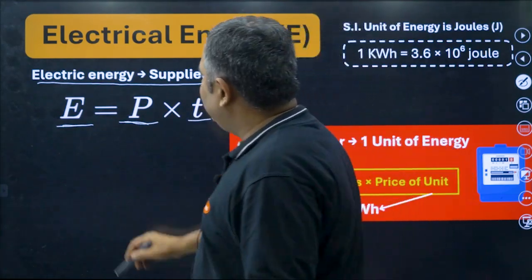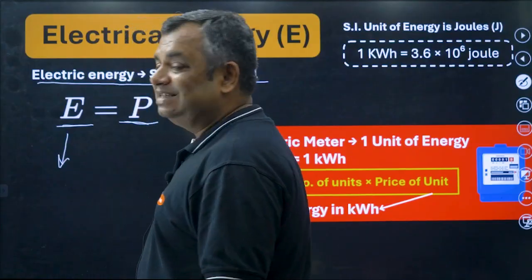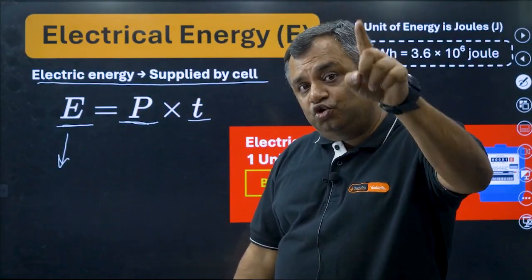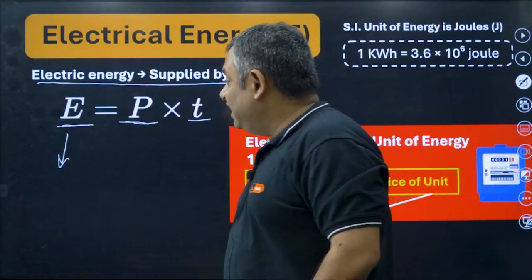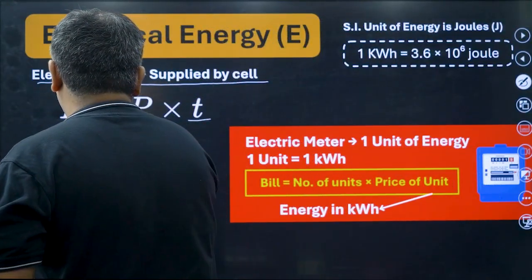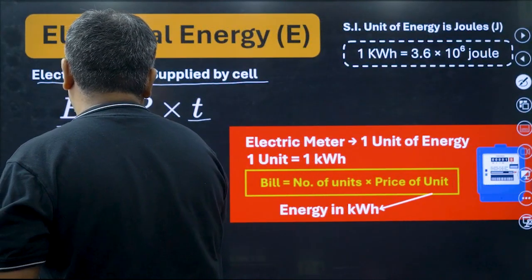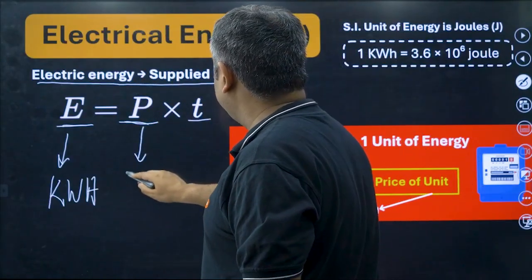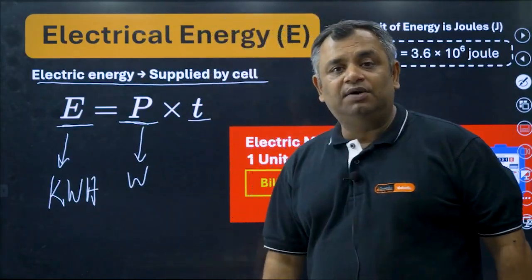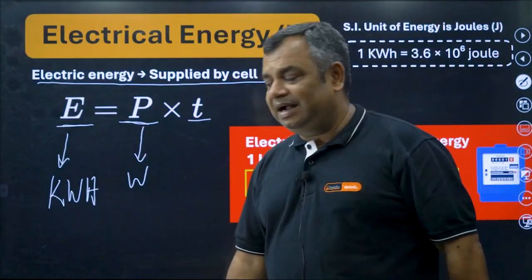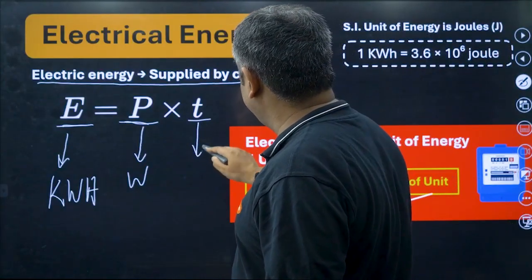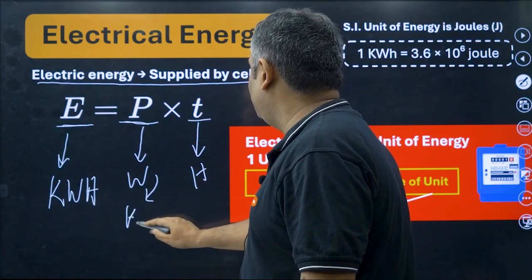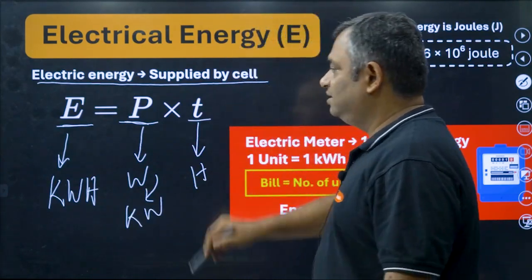The SI unit of energy and work is joules. But here we write it as kilowatt hour. How did this come? This power is in watt. You can convert watt into kilowatt, just divide by 1000. And this time T is to be considered in hours.